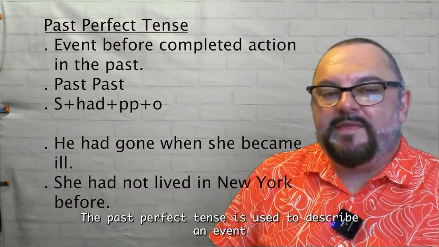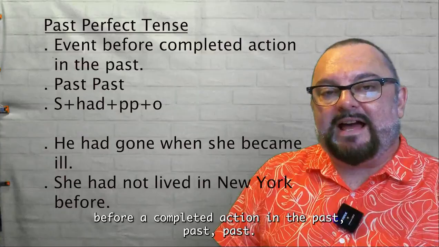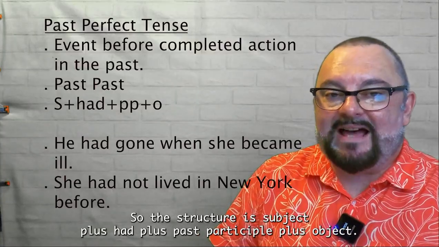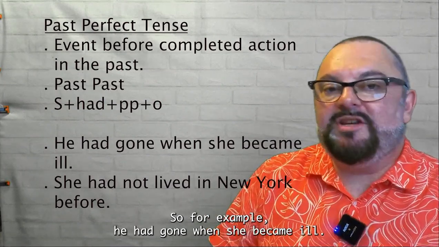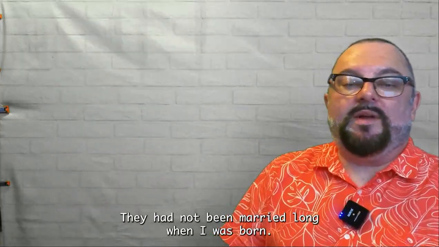Past perfect tense. The past perfect tense is used to describe an event before a completed action in the past. So the structure is subject plus had plus past participle plus object. So for example, he had gone when she became ill. She had not lived in New York before. They had not been married long when I was born.